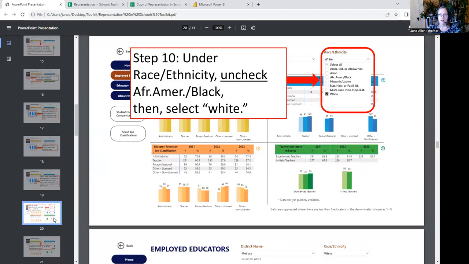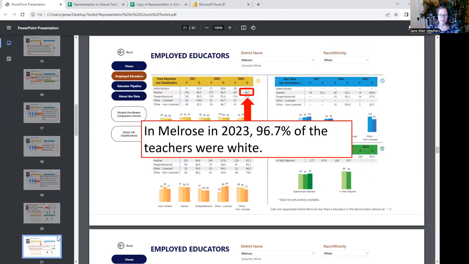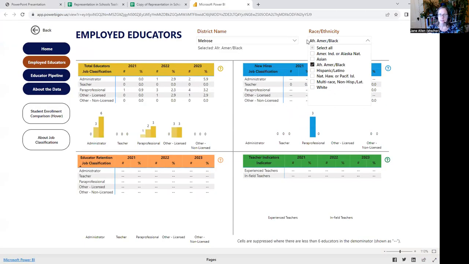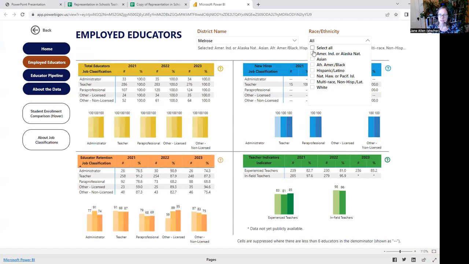Okay, so now we want to get some comparison data for white teachers and students. So we're going to go to race ethnicity again. We're going to uncheck African American, Black, and select white. And we're going to see this yellow table updates to reflect the white staff, including the teaching staff. Melrose reported that 96.7% of their teachers were white. Let me show you. So I'm unclicking African American and I'm clicking white. You can see the data updating.